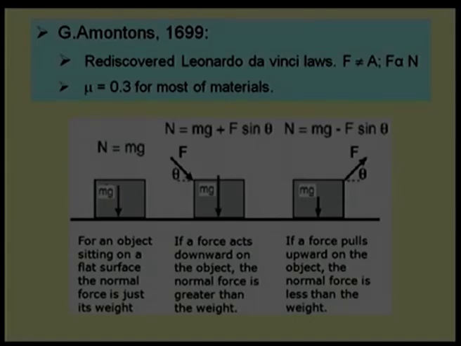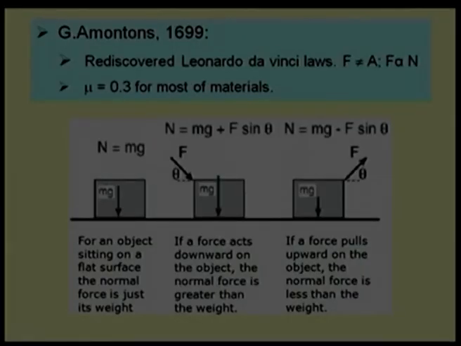So, what we say is that da Vinci's law, that the friction force is proportional to the weight, is not the real case, and Amontons has modified it. He said that the friction force should be stated as proportional to the normal force. It is not directly proportional to weight. Now, how we are pushing or pulling that block is going to decide what the friction force will be, and that is really the case, and that is why it has been repeated again and again in a number of books.